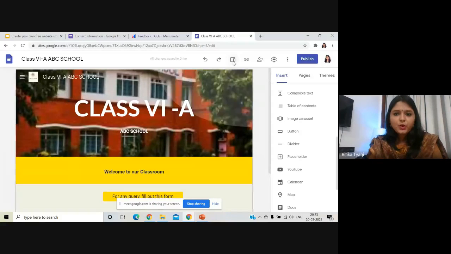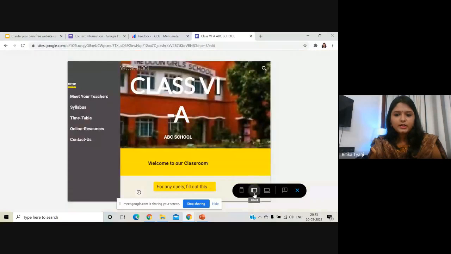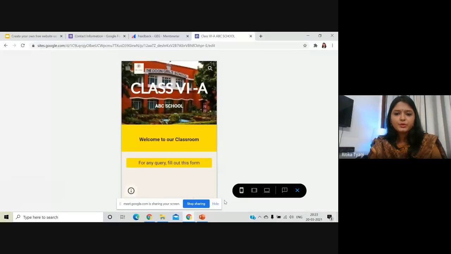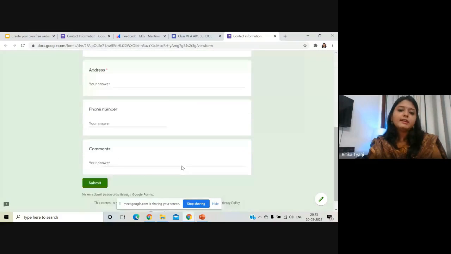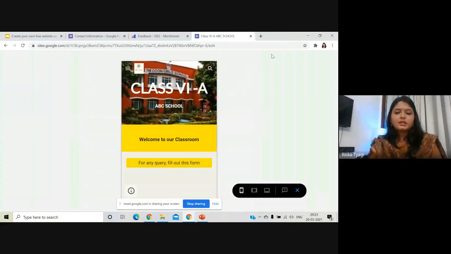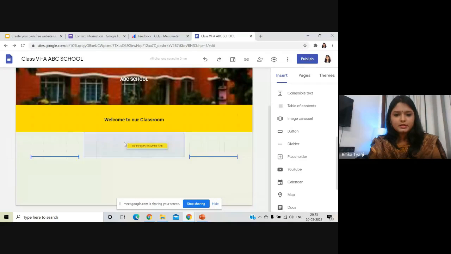I'll go to this preview option. This is how my website is going to look on a large screen. On a tablet, this is going to look like this. On a mobile phone, it's going to look like this. So now if I click on this button, it will automatically take me to the form page. So without giving any link, anything, the button can be linked. I hope you have understood till here.